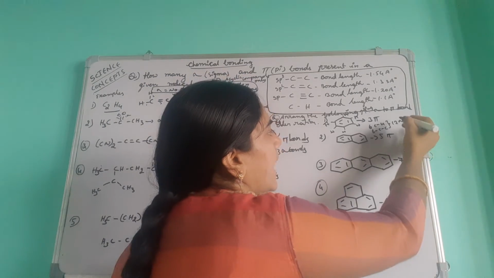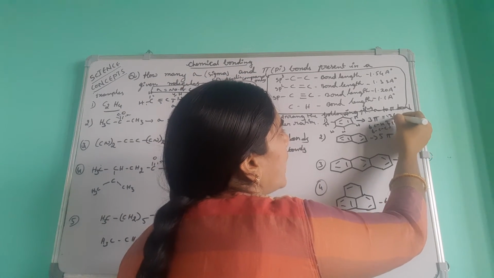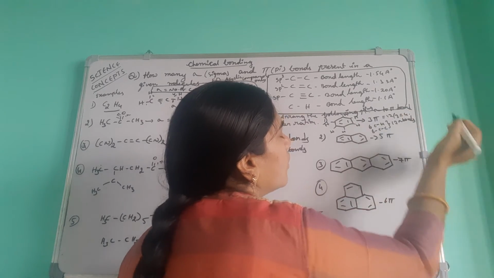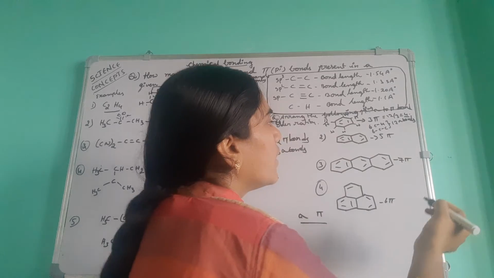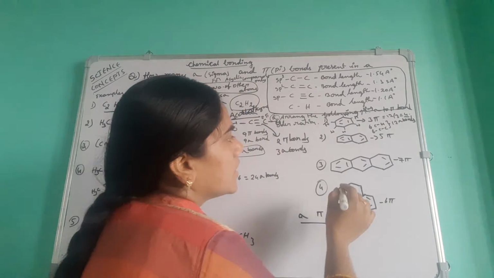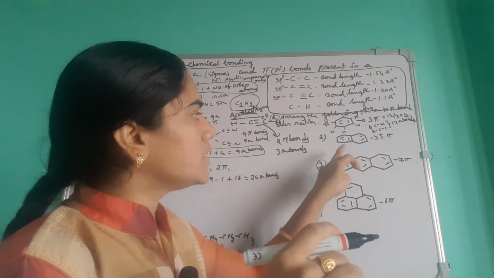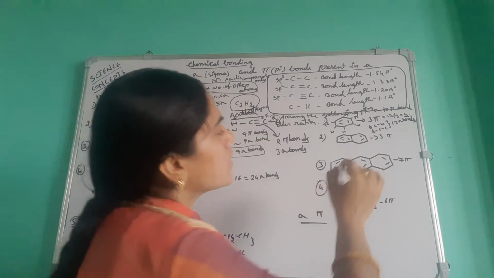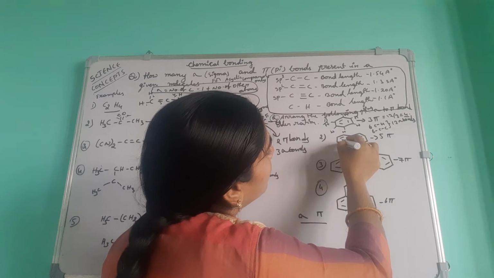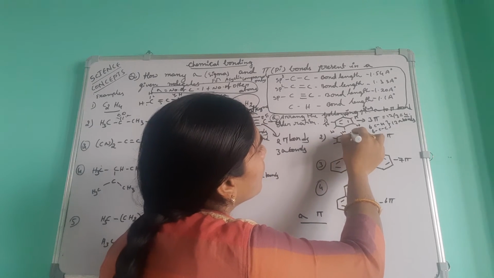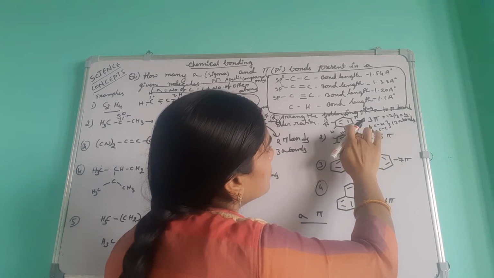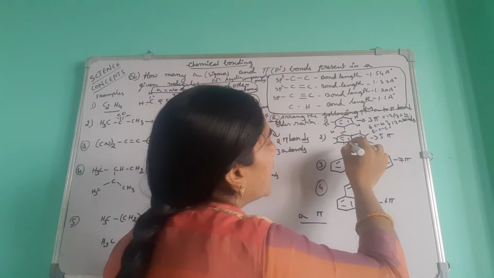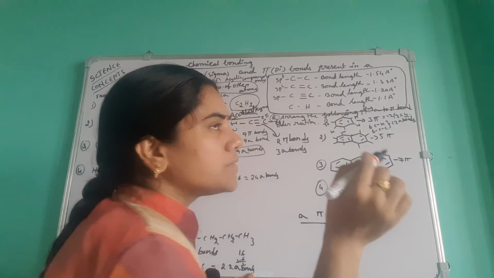Then how will you calculate the ratio? 12 by 3 is equal to 4. You will get the sigma and pi bond ratio as 4 for benzene. Now for this another compound, come to this one. See, you already calculated the pi bonds. For the sigma bonds, count here: 1, 2, 3, 4, 5, 6, 7, 8. First calculate the number of bonds present here.